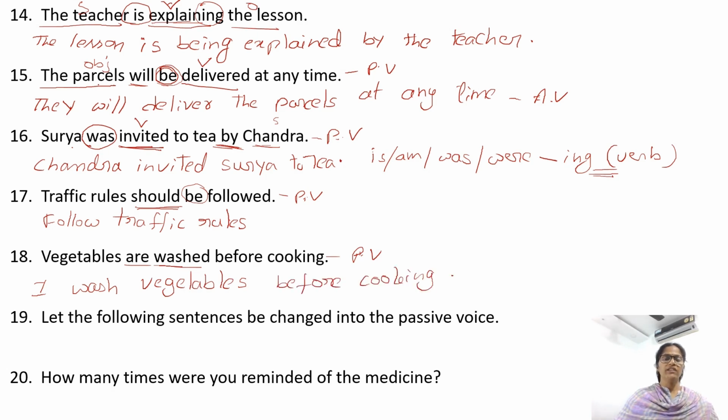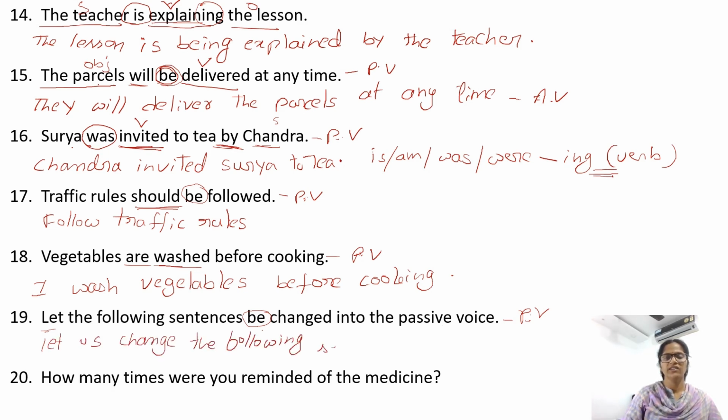Let the following sentences be changed into the passive voice. Here the by preposition is not given and it started with let and we have the be form. So the sentence is in passive voice and the by preposition is not mentioned. So we consider it as we. Okay. So we can write: let us change the following sentences into the passive voice.